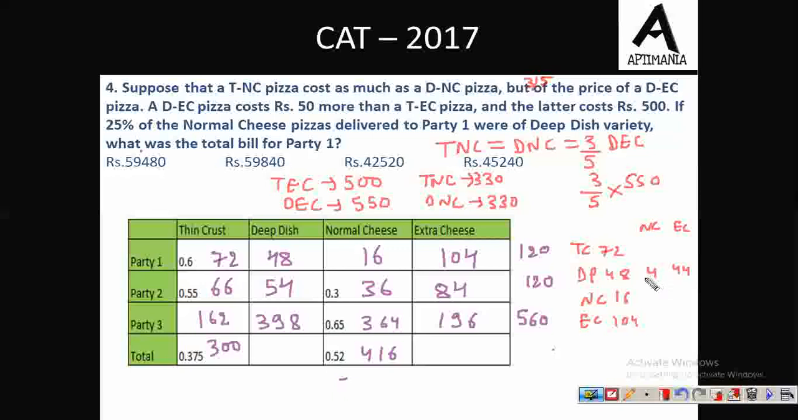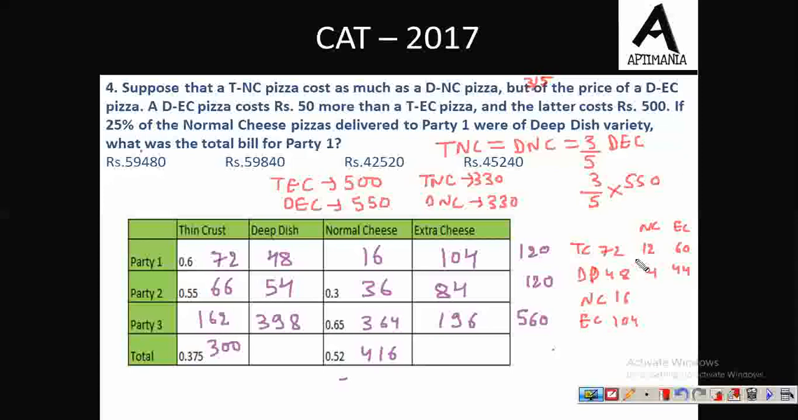And similarly, what we can say is, if 4 is here then the remaining 12 must be thin crust type. In normal cheese they are a total of 16 pizzas, out of which 4 are of deep dish. So the remaining 12 must be of thin crust. So here we have 12. So the remaining 60 pizzas of thin crust must be with extra cheese topping.